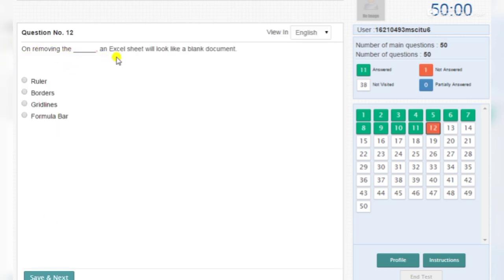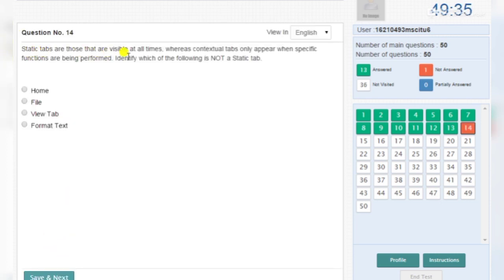On removing the grid line, an Excel sheet will look like a blank document. In MS Outlook, which will be the first step that you will follow to compose a new email? New email icon.